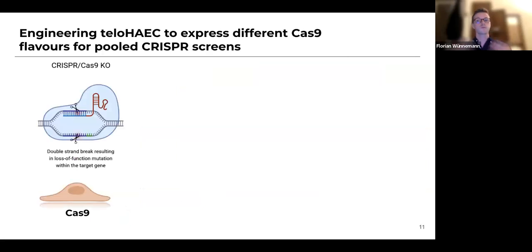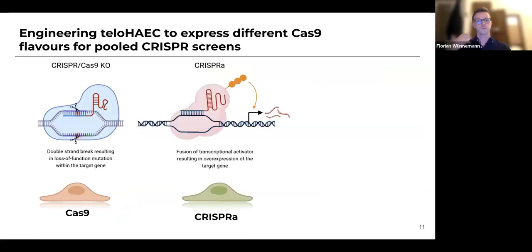Now, to be able to use pooled CRISPR screens in vascular endothelial cells, we had to engineer vascular endothelial cells that readily express these different CRISPR variants that we wanted to use. We chose to use 3 different CRISPR variants in our screen. The first one is CRISPR-Cas9, the one that everybody knows, where we can use guide RNAs to induce indels at specific genomic regions.